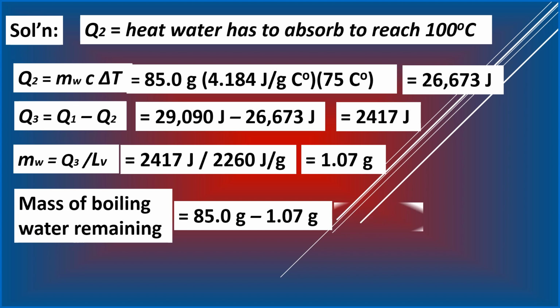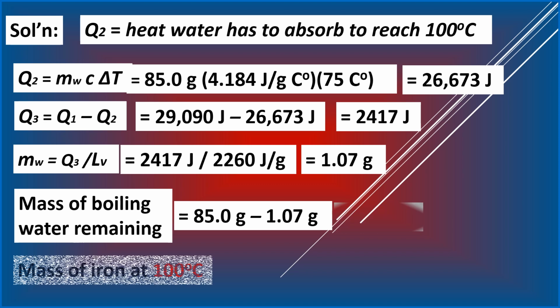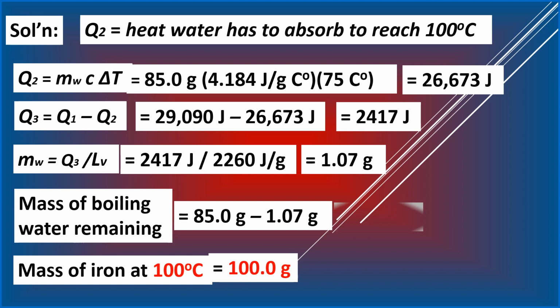So this amount of water is boiling at 100 degrees Celsius, so that our final answer to the question: the mass of iron, of course, hasn't changed. Whatever is the amount of iron initially, that will remain as is, 100.0 grams.